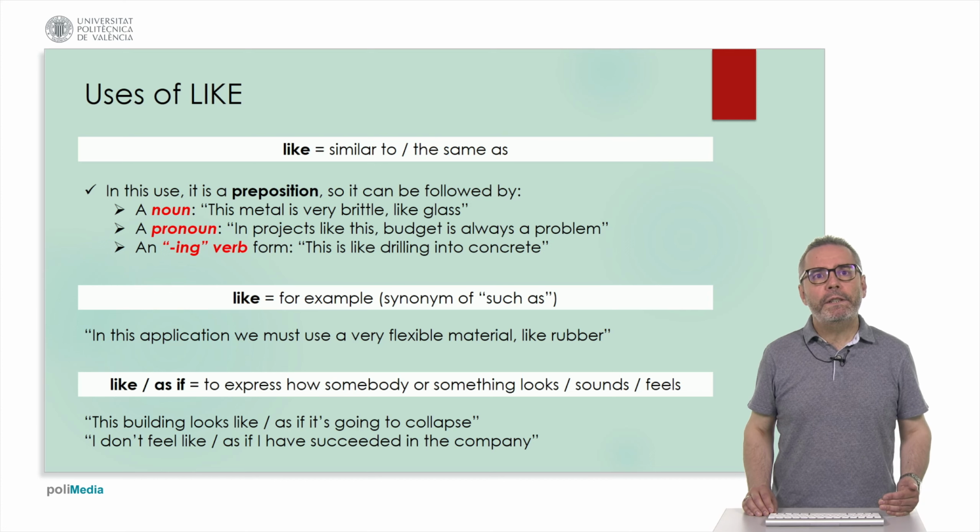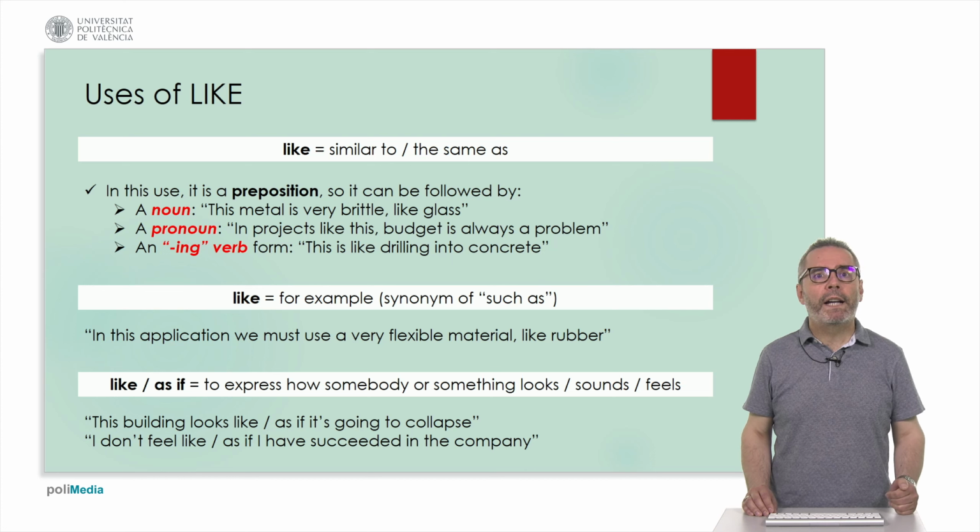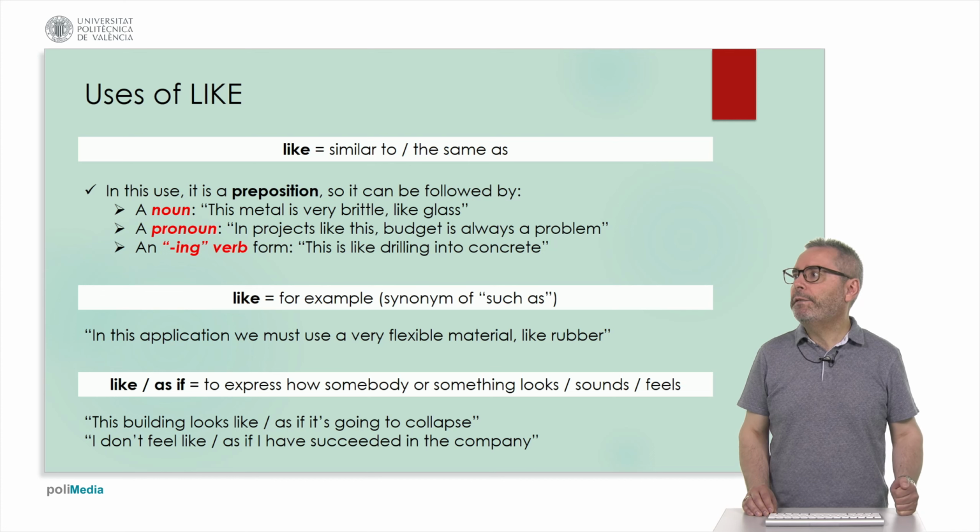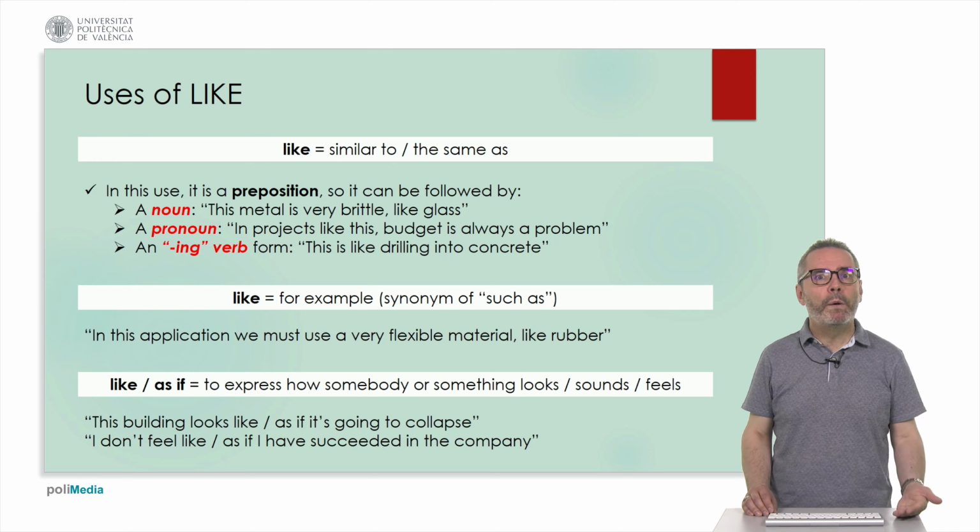Now we're going to see the uses of like. Like means similar to or the same as. In this use, it is a preposition, so it may be followed by a noun. This metal is very brittle, like glass. By a pronoun. In projects like this, budget is always a problem. Or followed by an ing form. For example, this is like drilling into concrete.